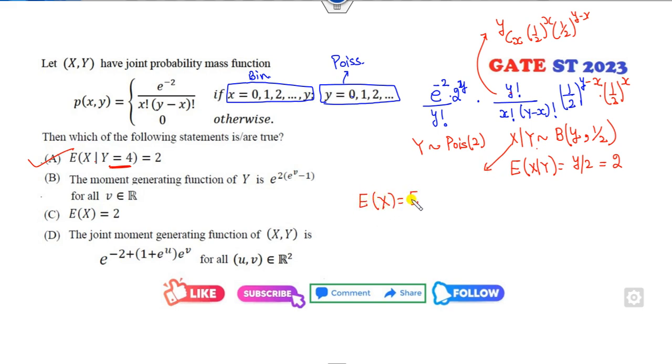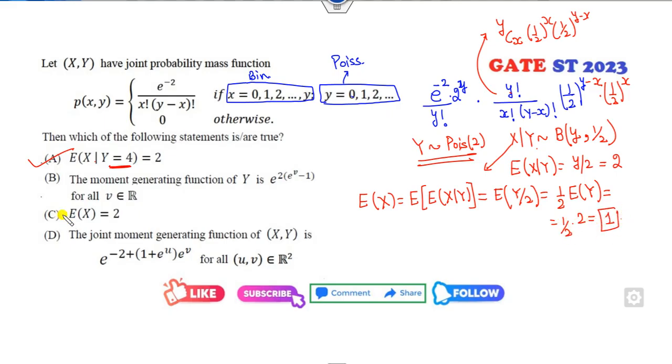Expected value of x is the expected value of x conditioned on y. So it will be expected value of y over 2. So half is outside, expected value of y. So what is the expected value of y for the Poisson distribution? It is 2. The answer is 1. But he said 2. Fine.